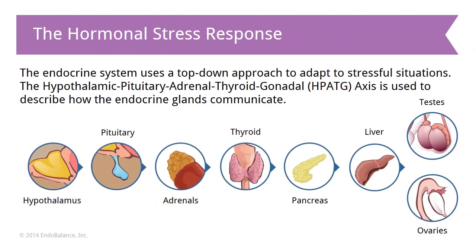The hormonal stress response. The endocrine system uses a top-down approach to adapt to stressful situations. The hypothalamic pituitary adrenal thyroid gonadal axis is used to describe how the endocrine glands communicate. These are considered the main endocrine glands in this whole system. It starts with the hypothalamus, talks to the pituitary, and downstream to the glands such as the adrenals, the thyroid, the pancreas, and the gonads.